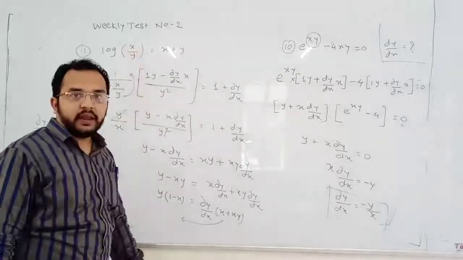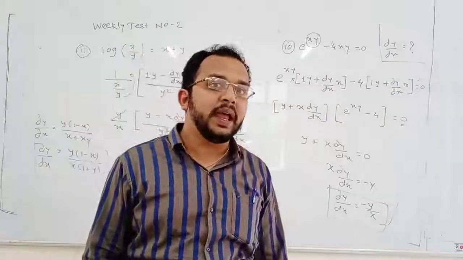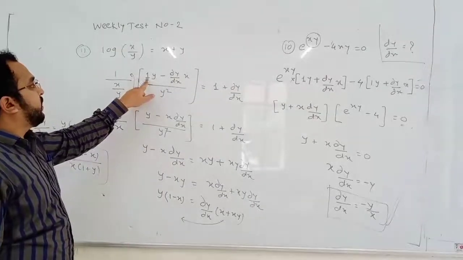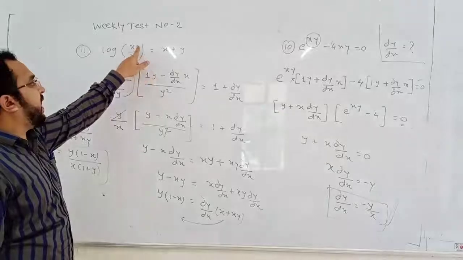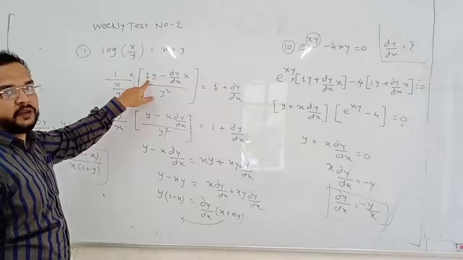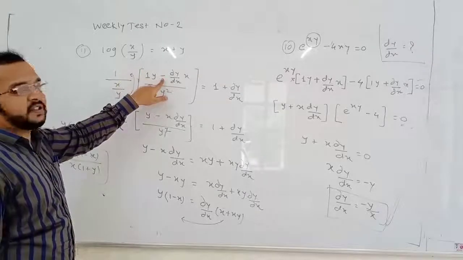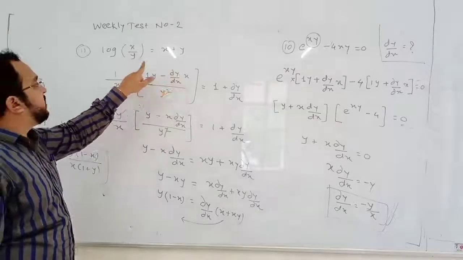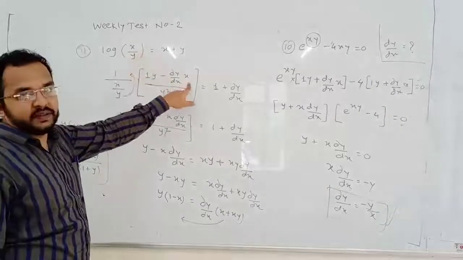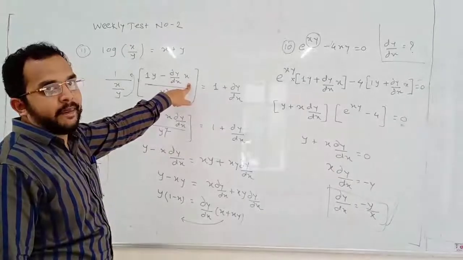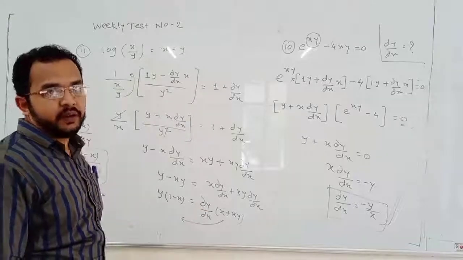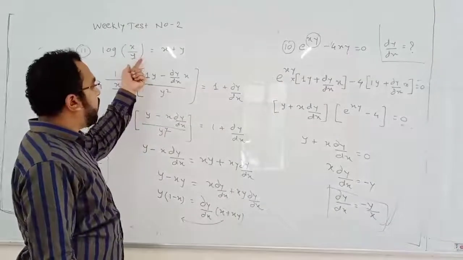x upon y. x upon y means we need to apply the quotient rule. What is the quotient rule? Differentiation of first, second as it is. First is x, second is y. Differentiation of first means x differentiation 1, second as it is, minus differentiation of second, that is dy by dx, into first as it is, that is x, upon second square, that is y square.